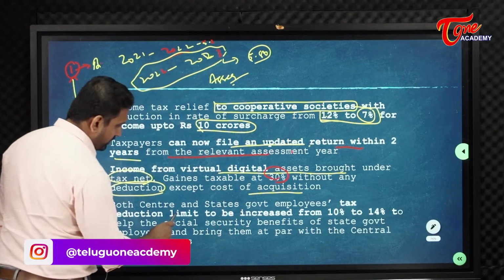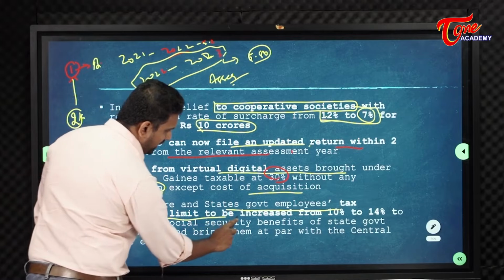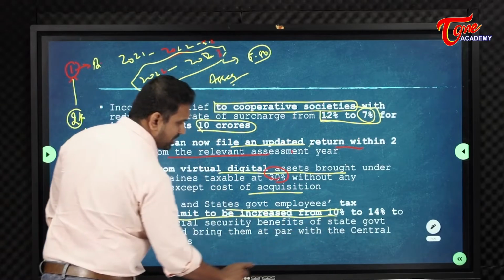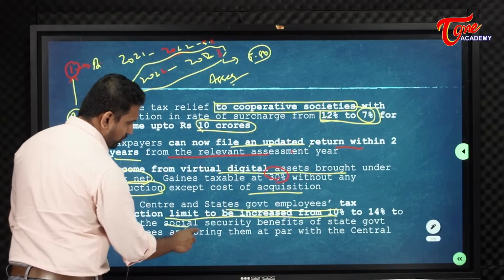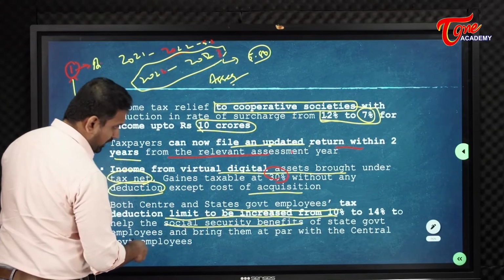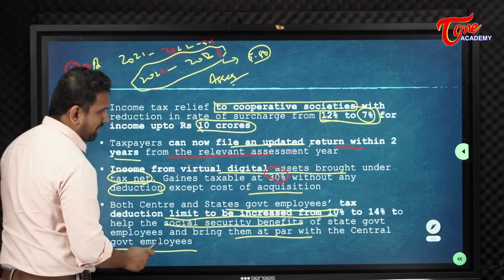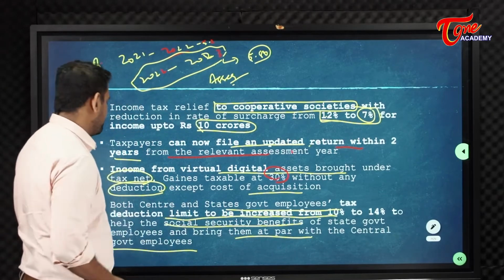Both central and state government employees, the tax deduction limit to be increased from 10% to 14% to help the social security beneficiaries of the state government employees and bring them at par with the central government employees. Very, very nice.